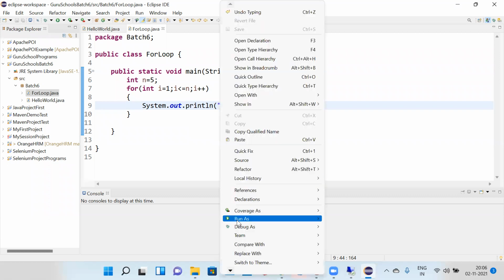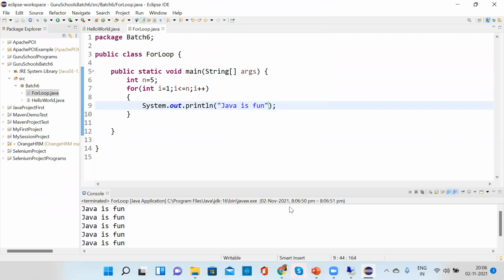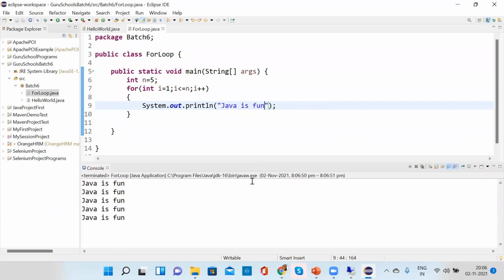4, 5, 4 times? Why? Tell me. 5 times, because it is equal to also, right? First time it will print 1, then it will go on. So why do we need to give the equal? Because we need 5.